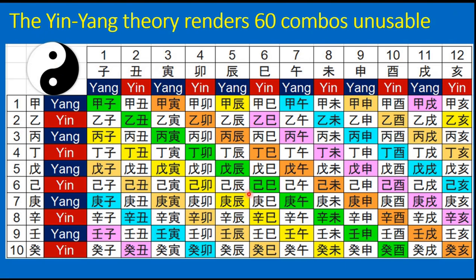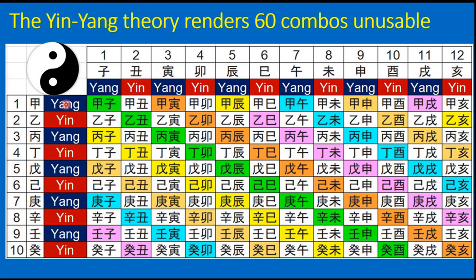The 120 combinations of heavenly stems and earthly branches get reduced to 60 because only yang heavenly stems can pair with yang earthly branches, and likewise for yin pairing. Thus we have 60 combinations.